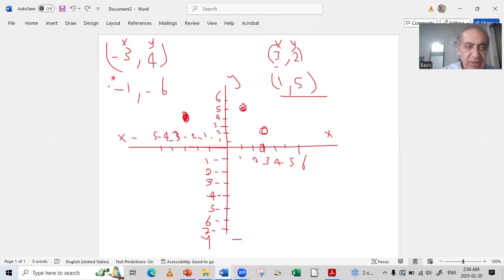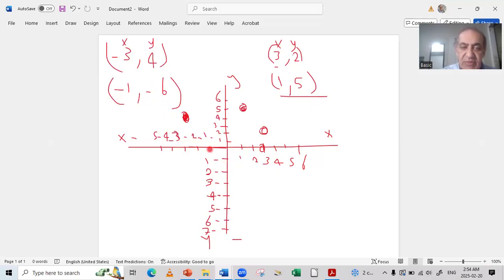So if I just want it this way, -1 and -6, I will go here to the minus. The first point, as we said, from the left is the x-axis, and I'll see positive or negative. If it's positive, I will move to the right. If it is negative, I will move to the left. Then the second point is about y, or the range of y. So the same thing.